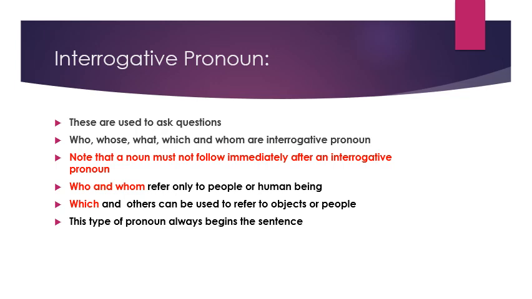Children, keep in mind a noun must not follow immediately after an interrogative pronoun. Who and whom refer only to people or human beings. Which and others can be used to refer to objects or people. This type of pronoun always begins the sentence. As you have seen, interrogative pronouns always begin the sentence.